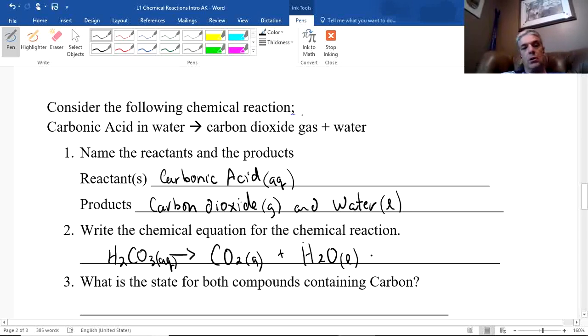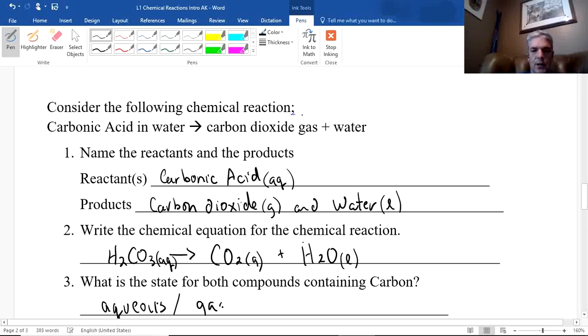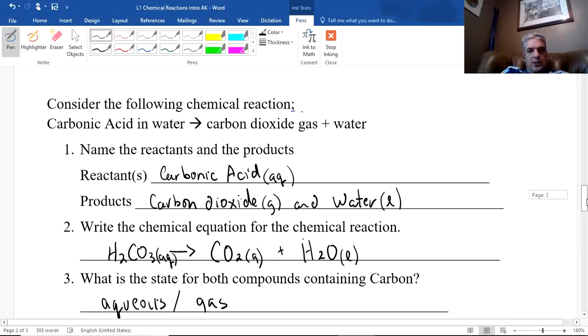Pretty cool, right? And what is the state of both compounds containing carbon? Well, the first one is aqueous, and the second one is carbon or solid. Nope, I apologize. It's not. It's a gas. And the second one is a gas. And so there we go. We got aqueous and a gas, and we have essentially answered the questions there.